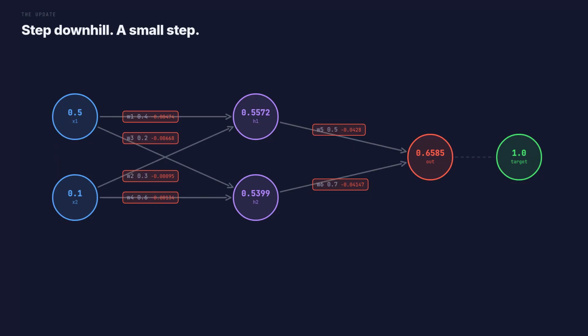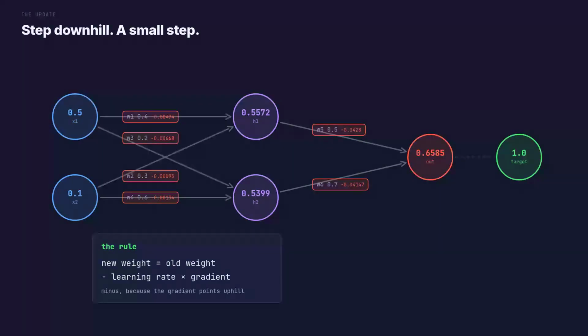There they all are, 6 gradients, 1 per arrow. Now we finally change something, and the rule is 1 line long. New weight equals old weight minus the learning rate times the gradient. Minus because the gradient points in the direction that makes the loss worse, and we want to walk the other way. The learning rate is just how big a step we take. Here it is 0.5. Too big and you leap straight past the bottom of the valley. Too small and you crawl there forever.